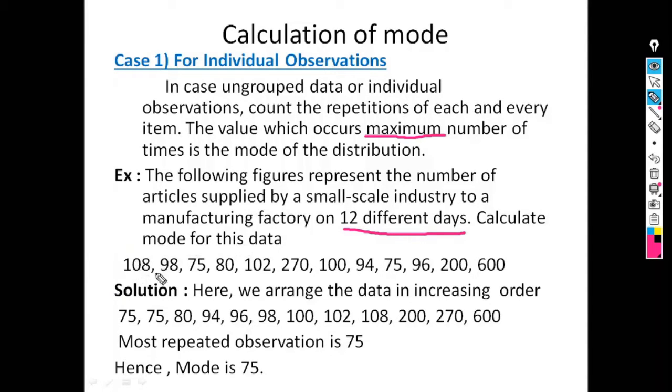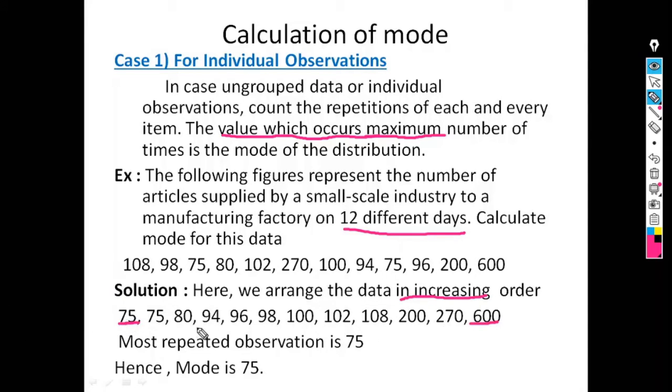So the data is of individual type. The rule for individual observation is that mode is the value which occurs maximum number of times. Firstly we arrange the data either in increasing order or in decreasing order. Suppose we arrange the data in increasing order, then the observations go from the smallest to the largest. Here the smallest observation is 75 and the largest observation is 600.